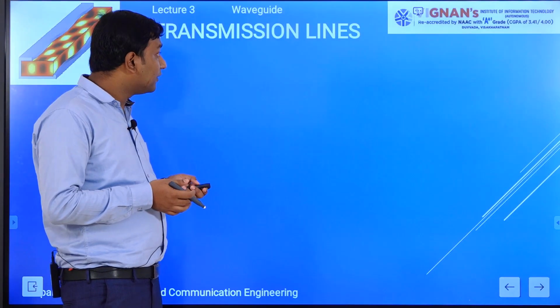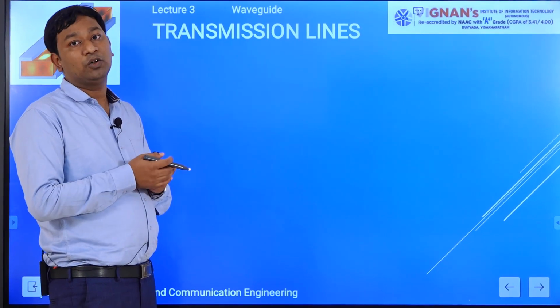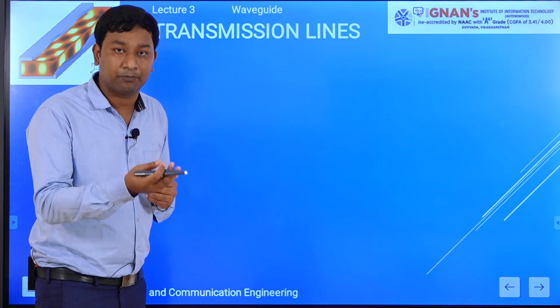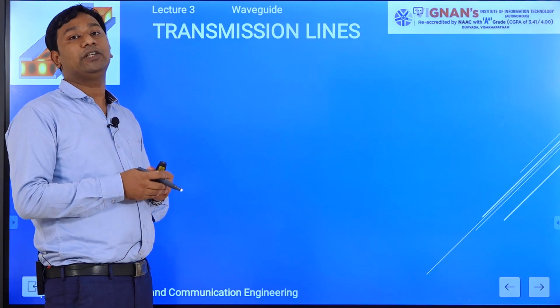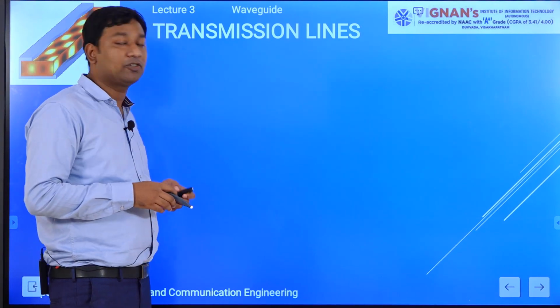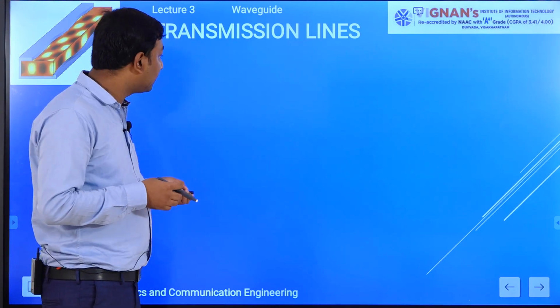Now let's start. First, what is a transmission line? A transmission line is a medium which can transfer power from one point to another. In the second year we will discuss the transmission line in detail. Now we will briefly discuss the transmission line and its disadvantages.